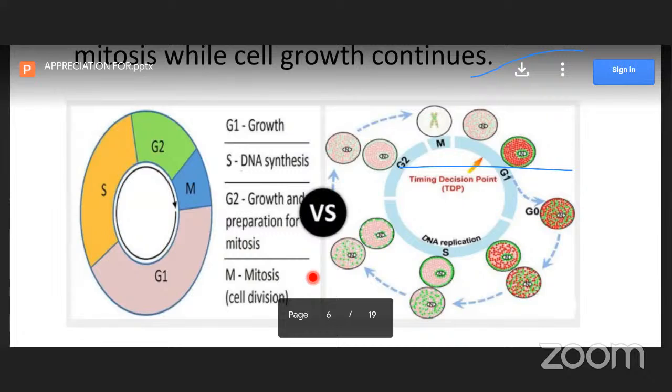G1 is growth. S phase is responsible for DNA synthesis. G2 is responsible for cell growth and preparation of proteins required for cell division. And fourth phase, that is M phase. This M phase is mainly responsible for cell division, either mitosis or meiosis.